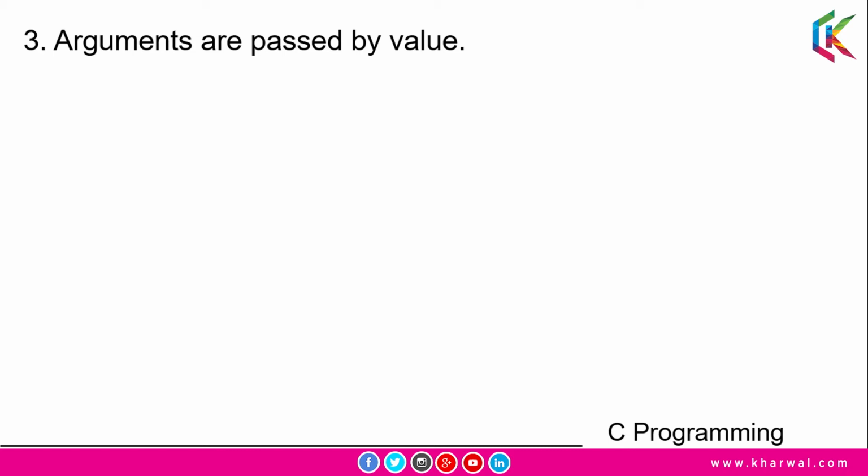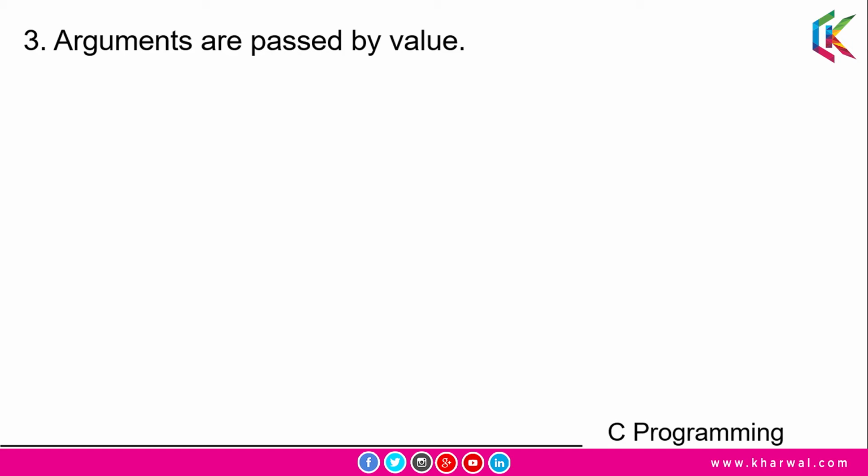Modifying a parameter does not modify the corresponding argument passed by the function call. However, because arguments can be addresses or pointers, a function can use addresses to modify the values of variables defined in the function calling. So guys, now I will explain this in the Turbo C++ compiler.